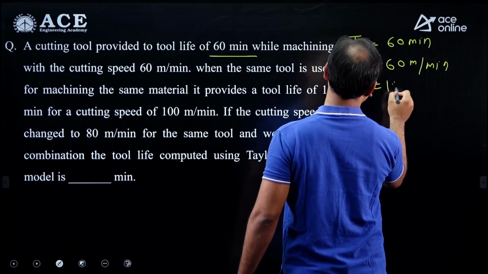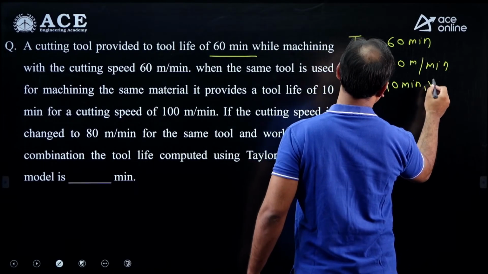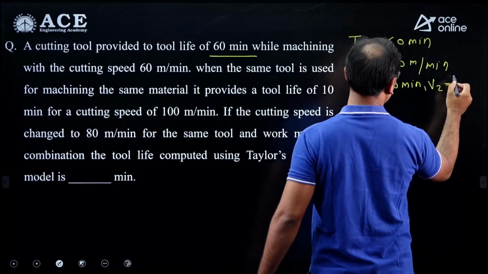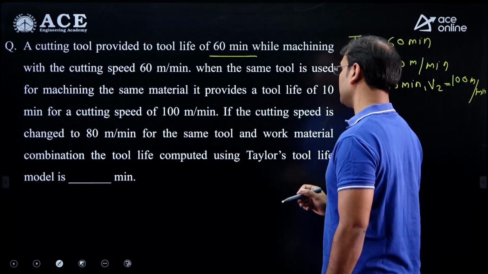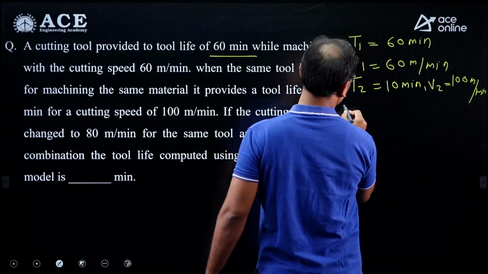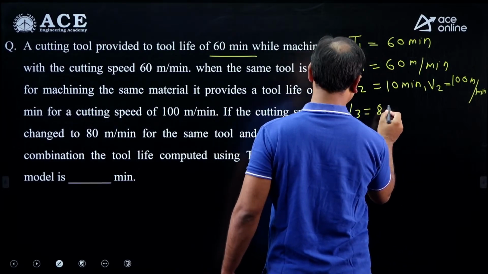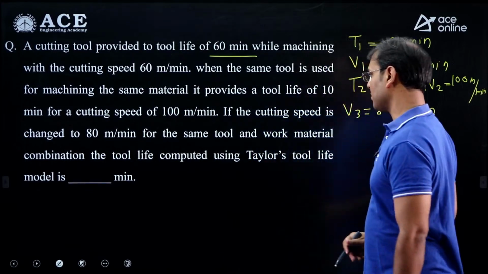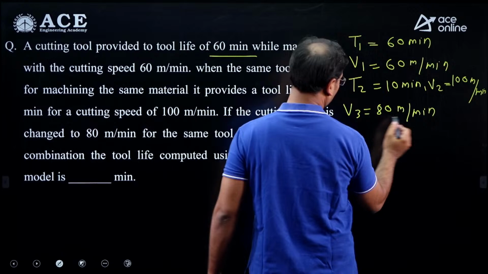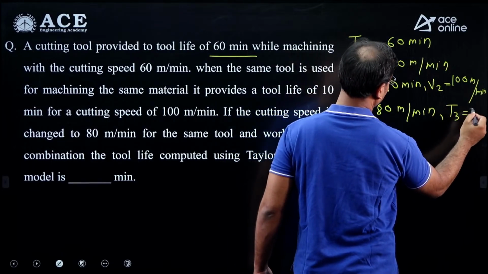T2 is 10 minutes, and V2 is given as 100 meter per minute. If the cutting speed is changed to 80, then V3 is 80 meter per minute. For the same tool and work material combination, we have to calculate the tool life, that is T3.